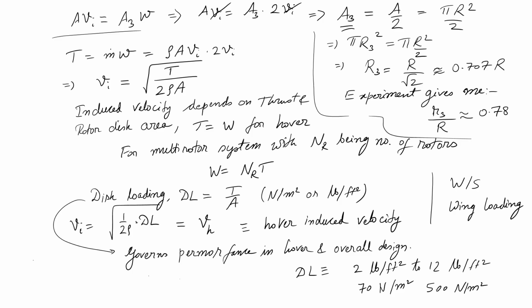Now we will try to get my power in terms of this induced velocity.